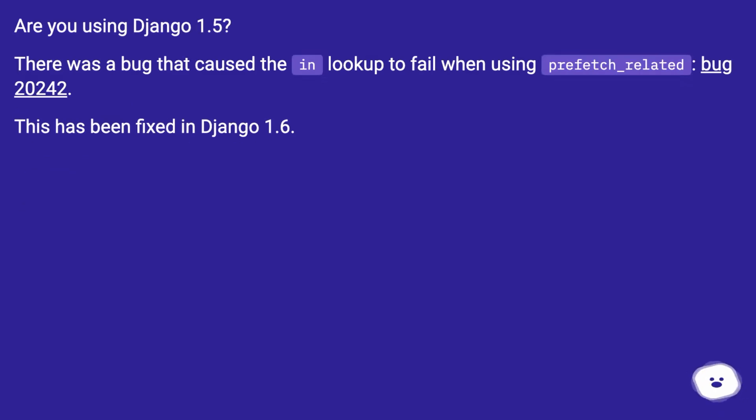Are you using Django 1.5? There was a bug that caused the in lookup to fail when using prefetch_related. Bug 20242. This has been fixed in Django 1.6.